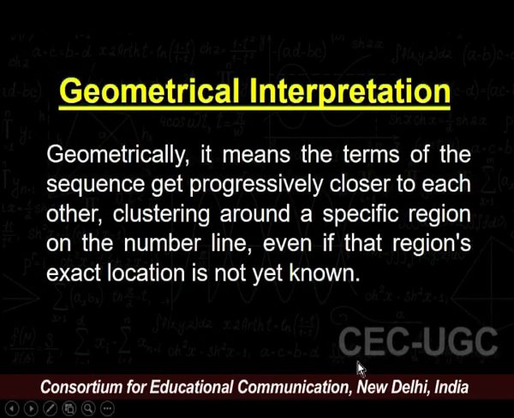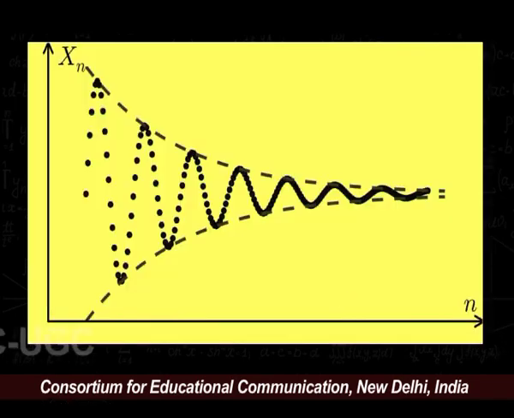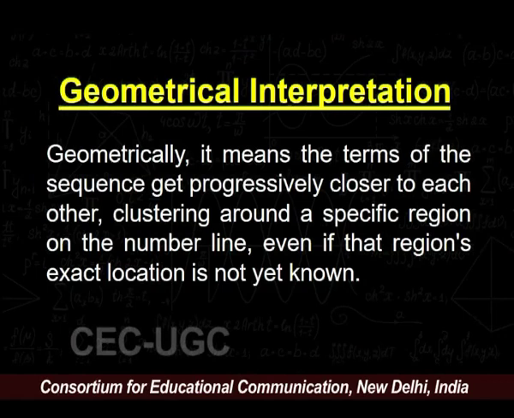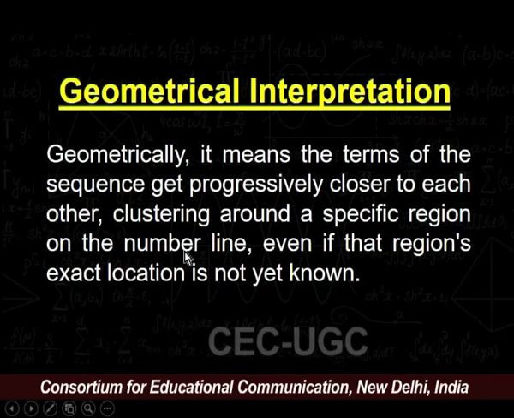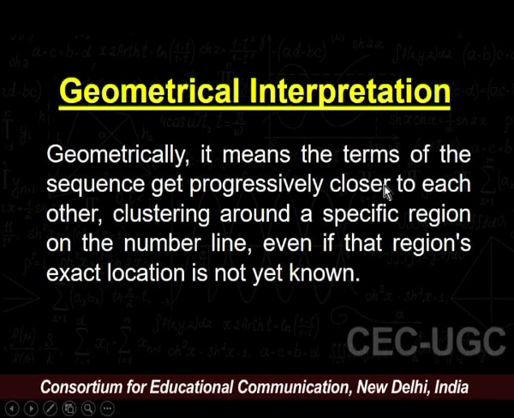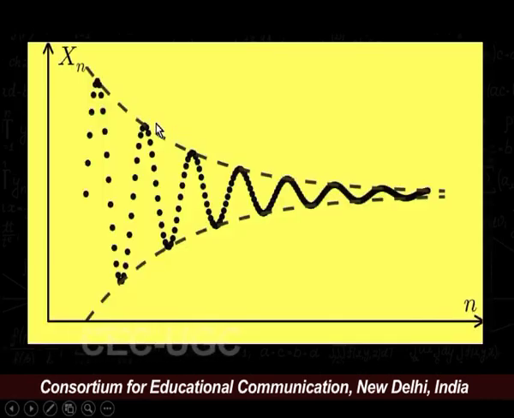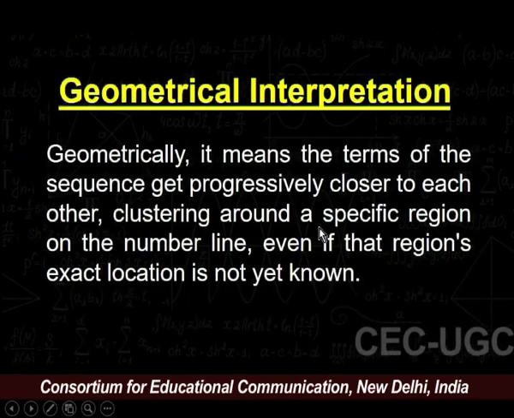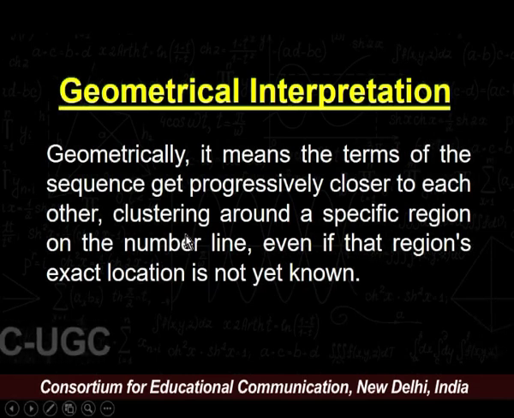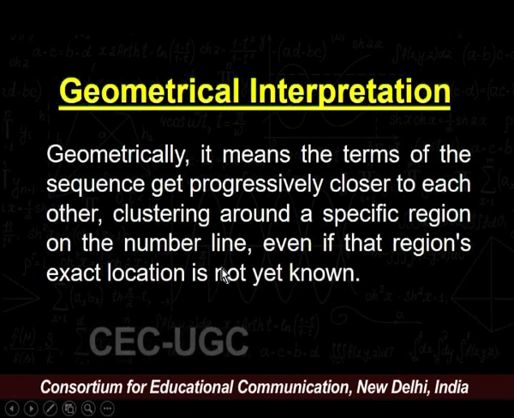As we already know the geometrical interpretation, we can easily check the figure. It means that the terms of the sequence get progressively closer to each other, as we can see in the diagram, clustering around a specific region on the number line, even if that region's exact location is not yet known.